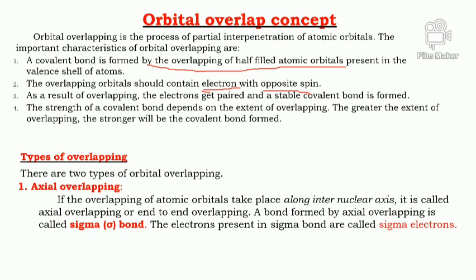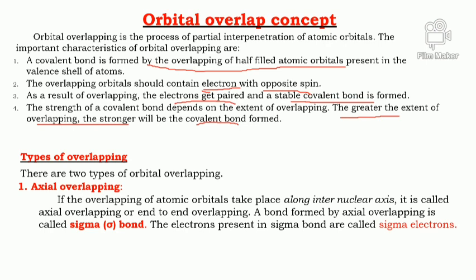Next, when the overlapping is done, electrons get paired and a stable covalent bond is formed. The greater the extent of overlapping, the stronger the bond formed.